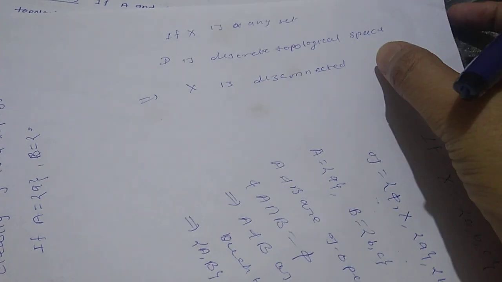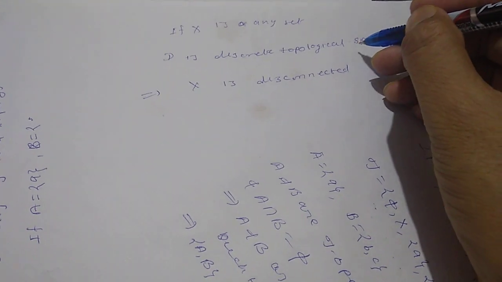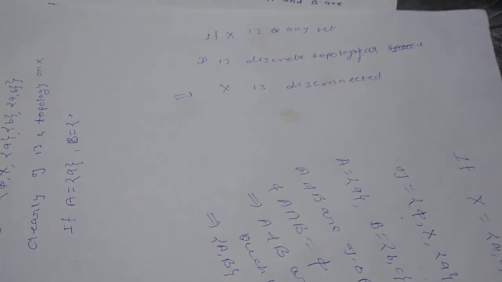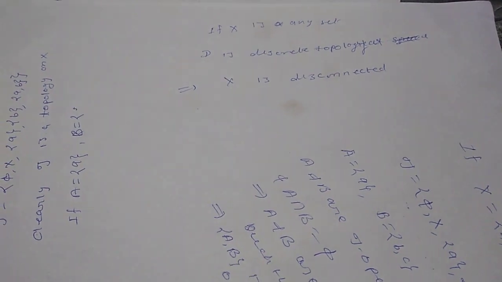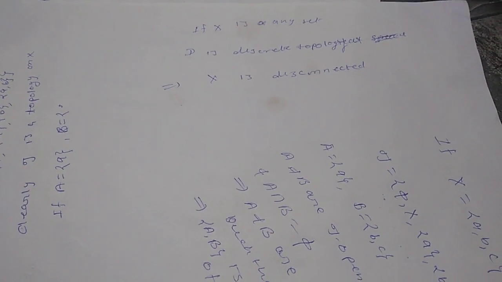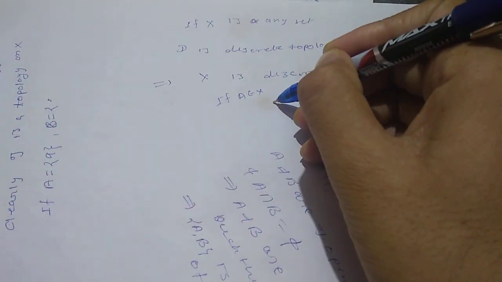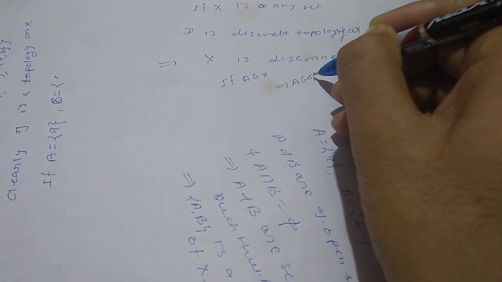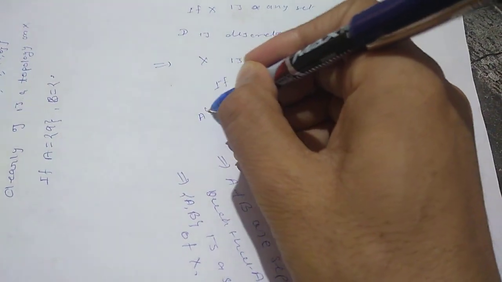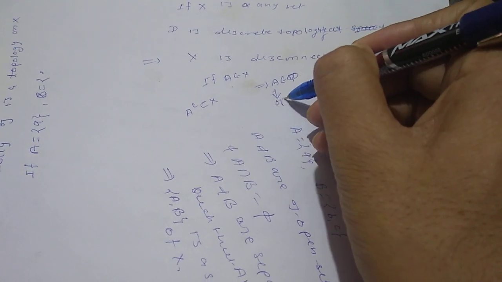X is disconnected because the discrete topology is the collection of all subsets of X. If A is a subset of X, then A belongs to D, so A is open.